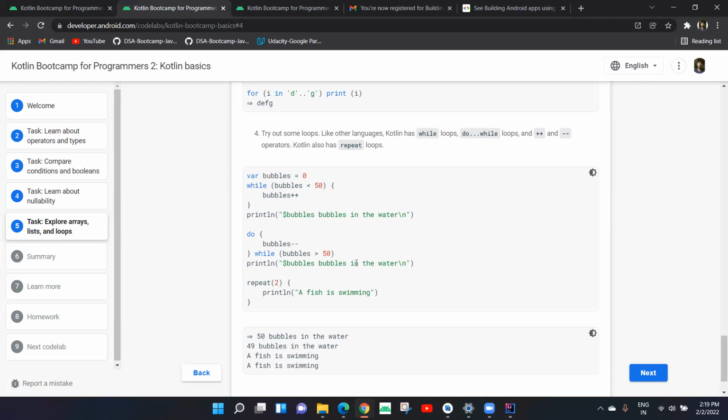In this here, we subtract bubbles one by one while bubbles is more than 50. And if the bubbles is less than 50, then print bubbles in the bottle, the number of bubbles. And the outcome will be 49. Yes. How many loops are going to be run until we get 0?